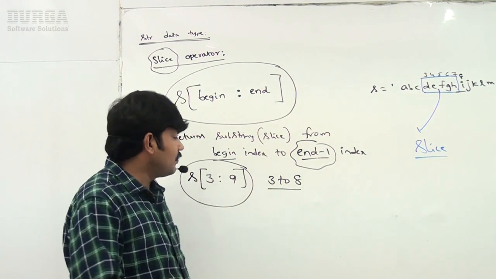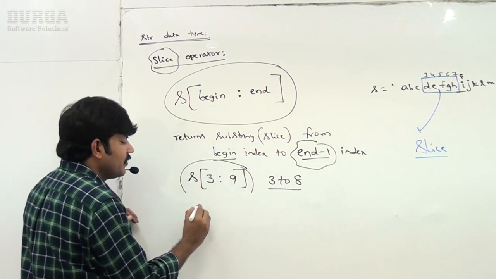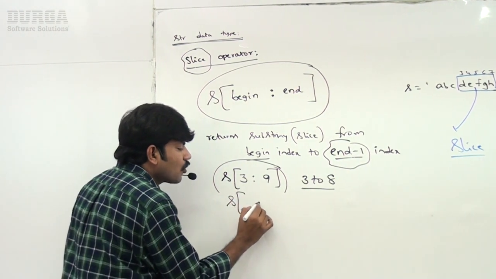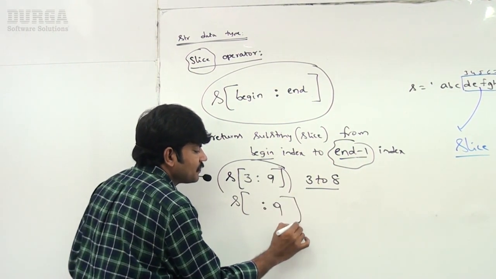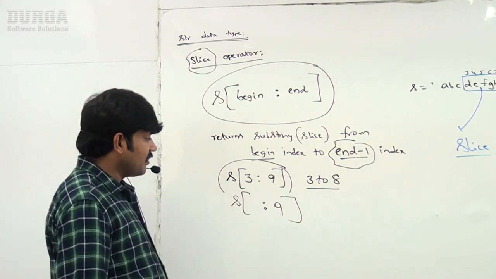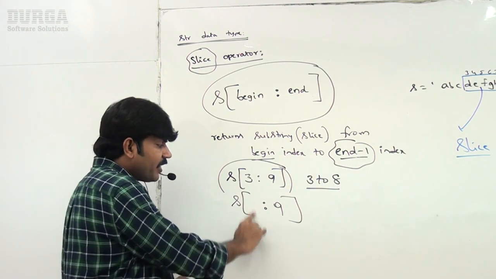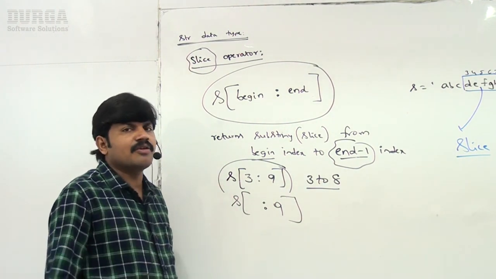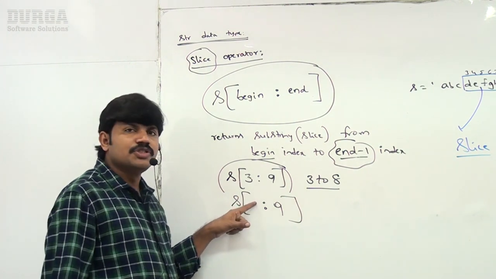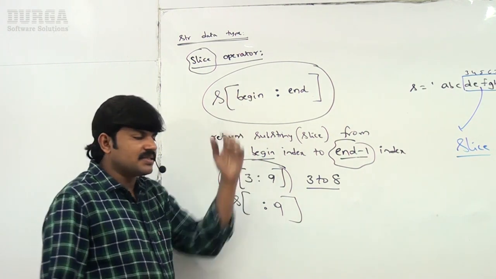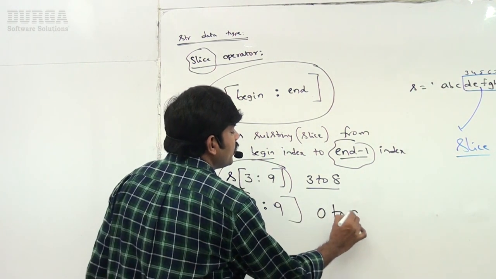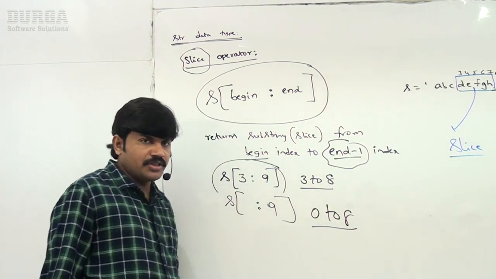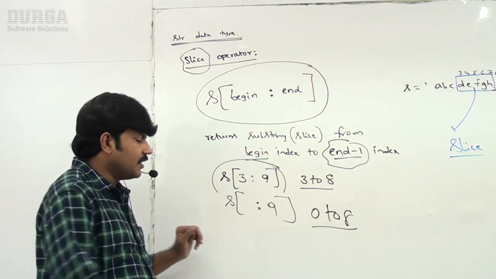Clear, right? Now observe S of colon 9 I am taking. S of colon 9. Here you didn't specify begin index value. If you are not specifying begin index value, then automatically it starts from 0. Begin index 0 to 8 you are going to get. Okay, 0 to n minus 1, 8.